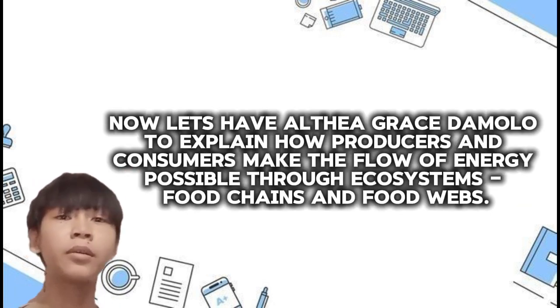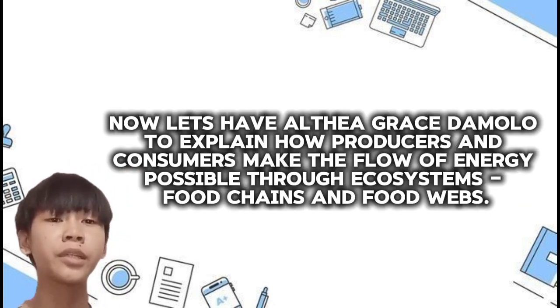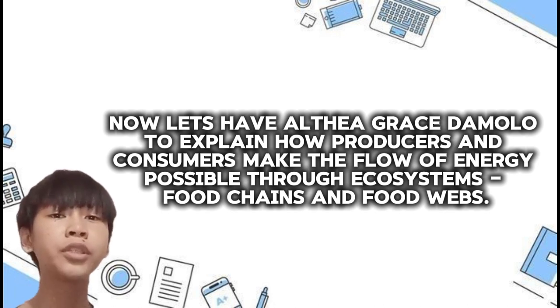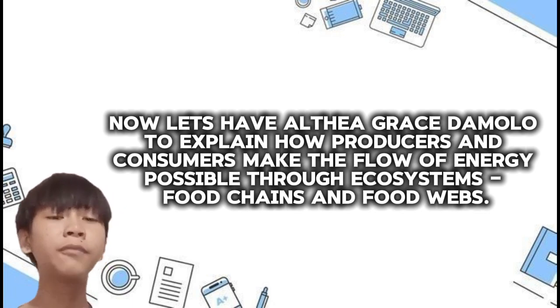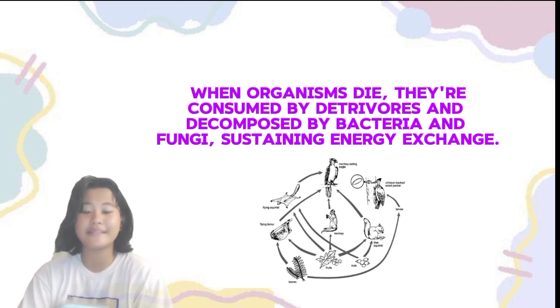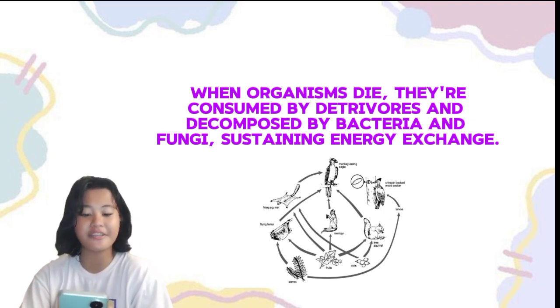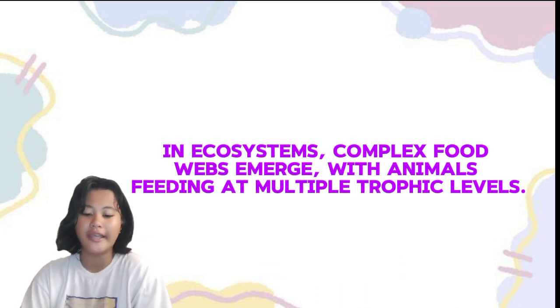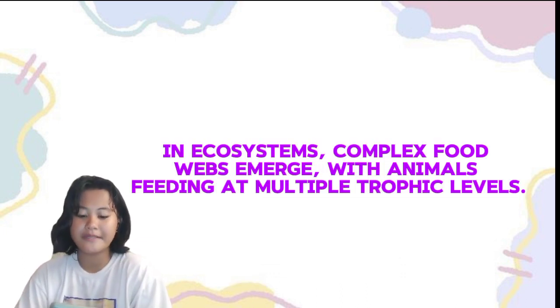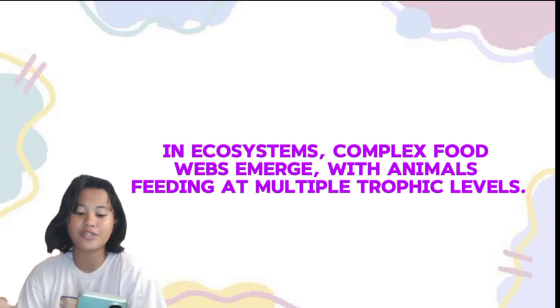Now let's have Ms. Damolo explain how producers and consumers make the flow of energy possible through ecosystems, food chains, and food webs. Thank you, Pabia. So, when organisms die, they are consumed by detritivores and decomposed by bacteria and fungi, sustaining energy exchange. In ecosystems, complex food webs emerge with animals feeding at multiple trophic levels.